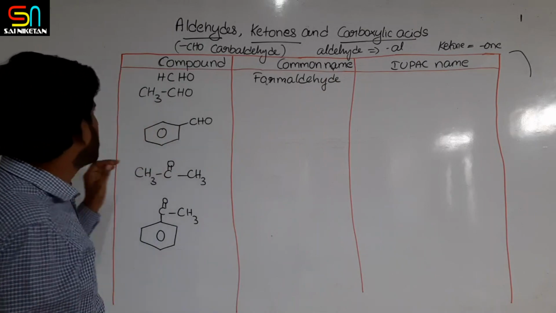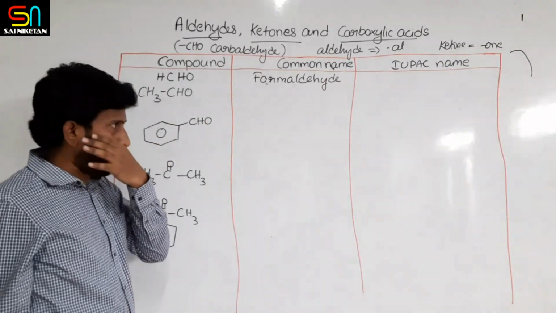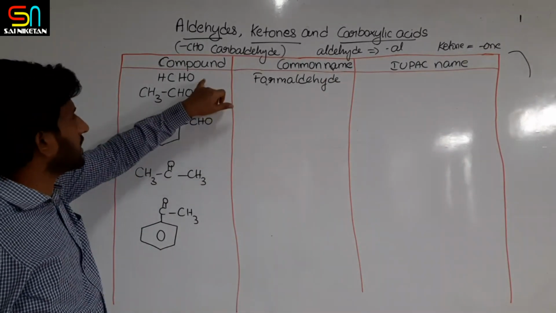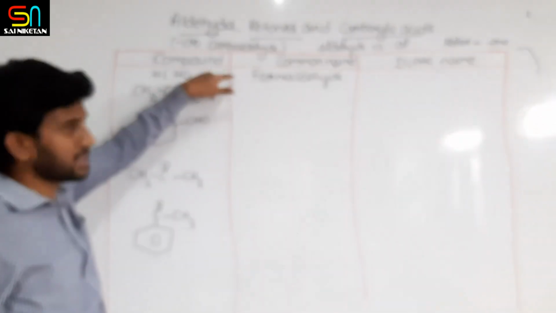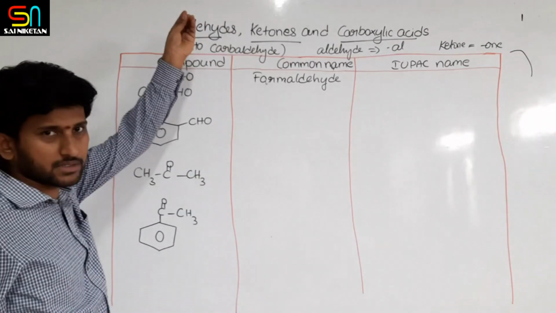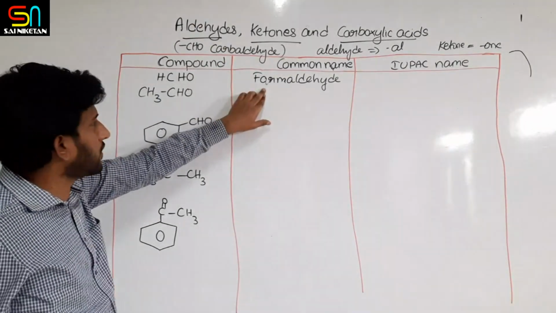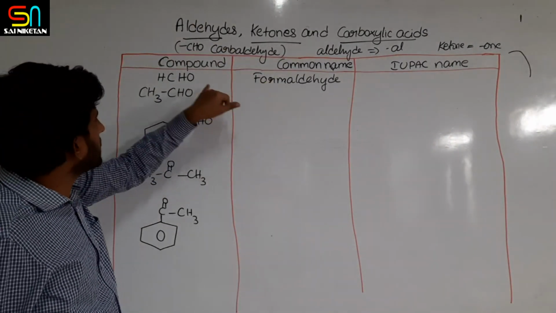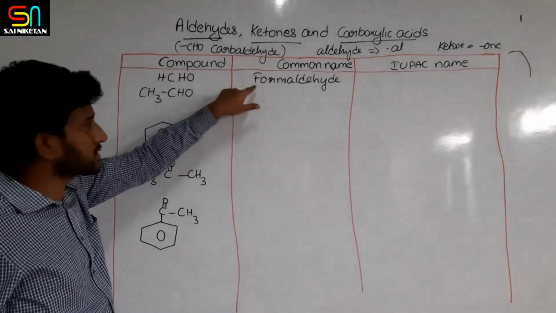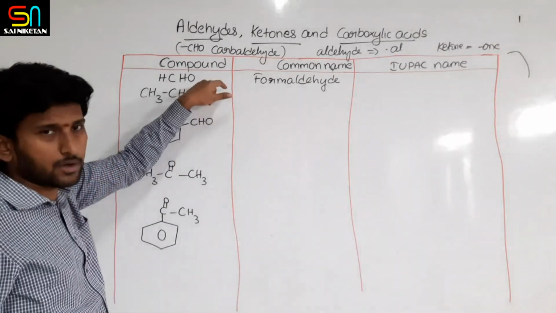That word formaldehyde is derived from formic, that is from the ant source. From ants, an acid is released, formic acid, and the aldehyde is also similar, a one carbon compound.